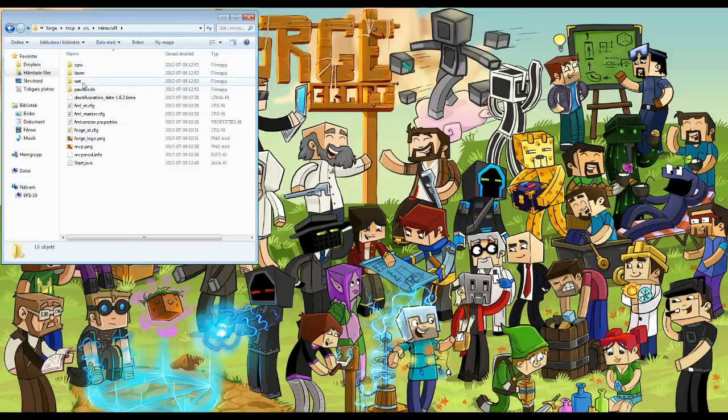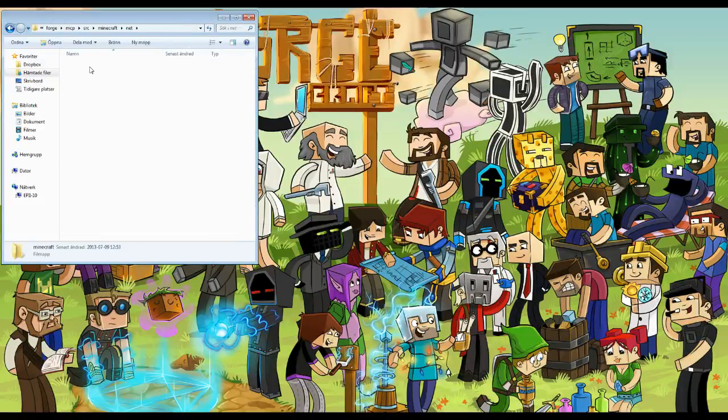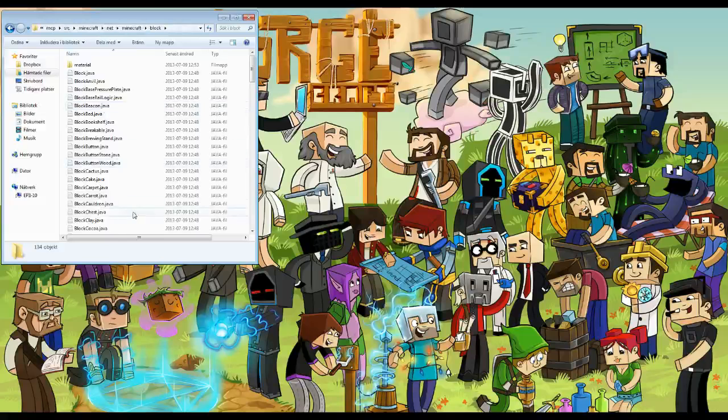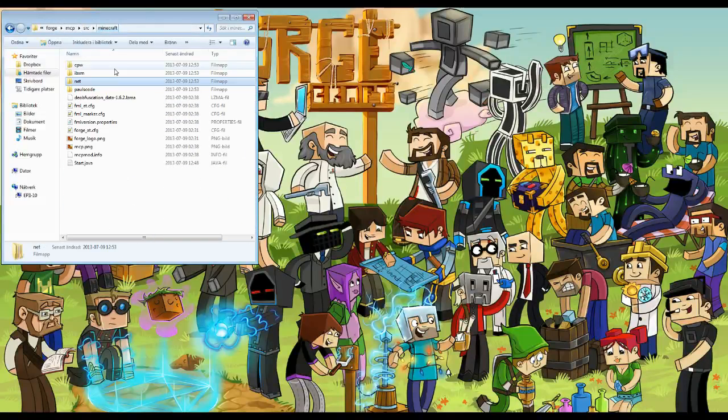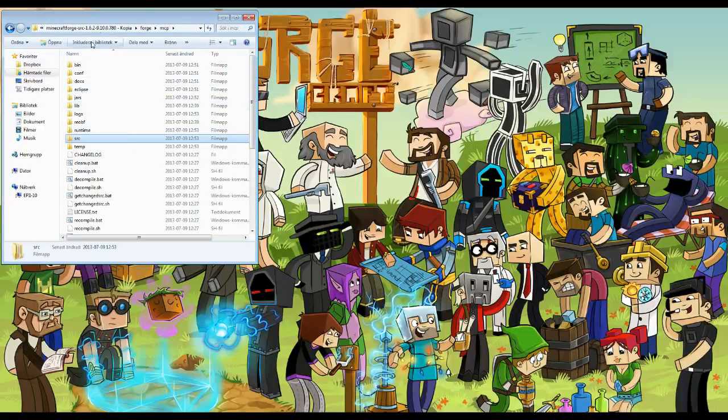So here we can find the source, the Minecraft Forge source, the Minecraft source. Here we have all the source of Minecraft. So that's awesome. But I'm not going to take a look in here.